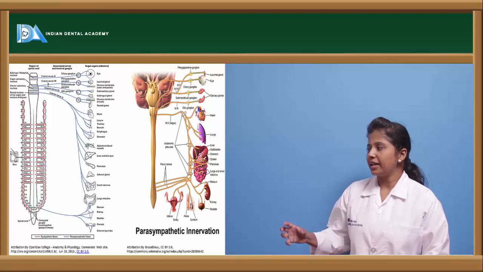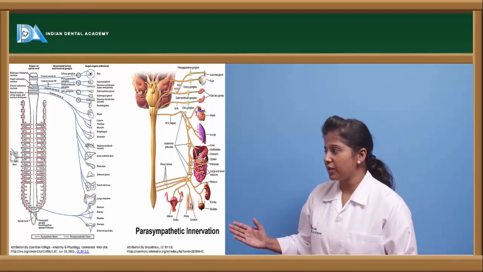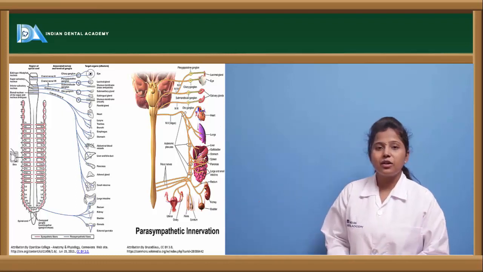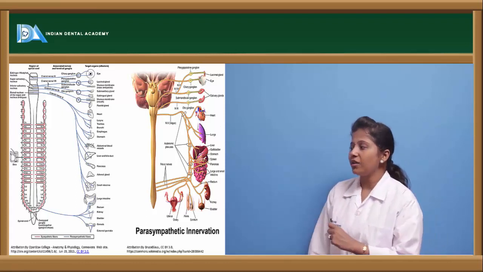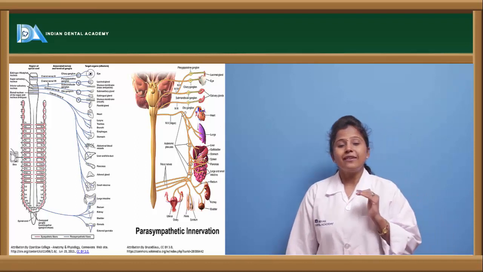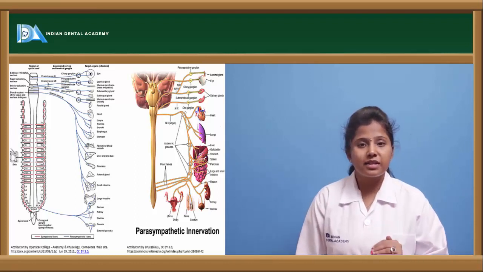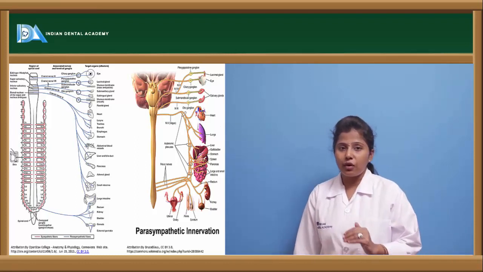Here we can see the emergence of the parasympathetic innervation itself. It is emerging from the cranial region as well as the sacral region, and it shows various effects on different organs. So the effect of this parasympathetic nervous system differs from organ to organ.